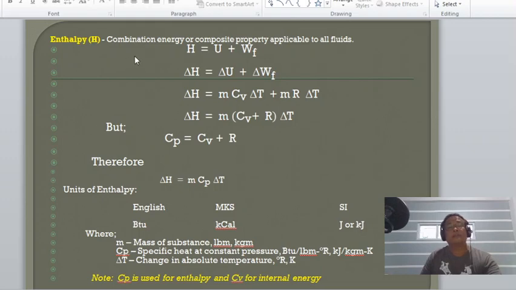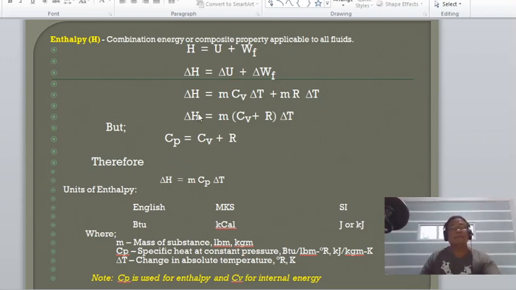Delta H is delta U plus change in flow work. Knowing that delta H equals delta U, which is m Cv delta T, and work is equal to PV, where PV is also equal to mR delta T. So delta H now is equal to m multiplied by (Cv plus R) delta T. But Cp is equal to Cv plus R. Therefore, delta H now is equal to m Cp delta T, changing Cv plus R by Cp.